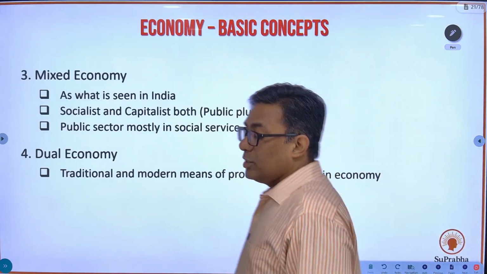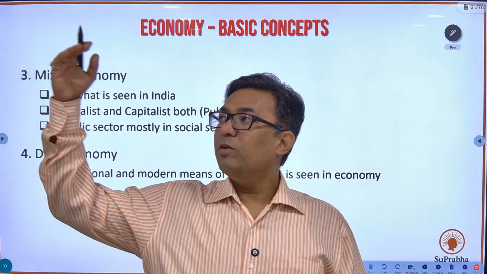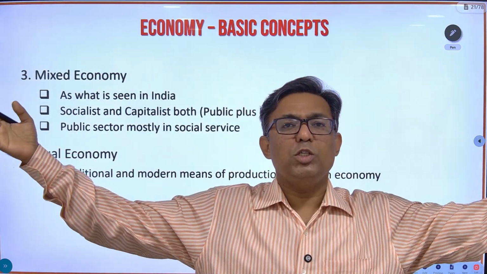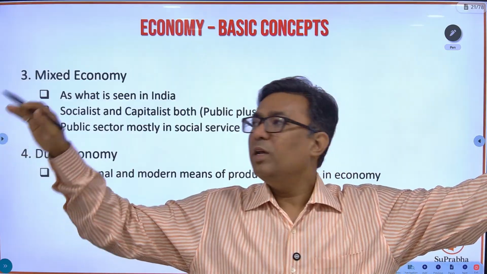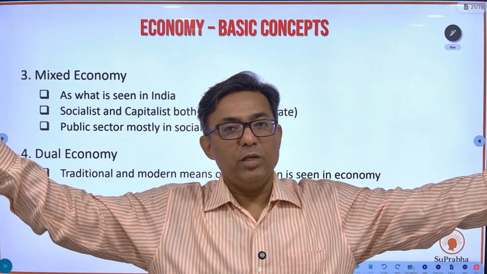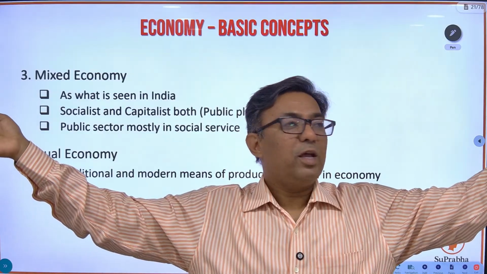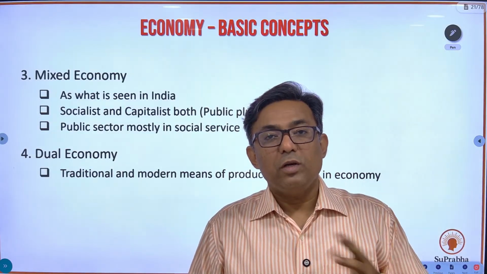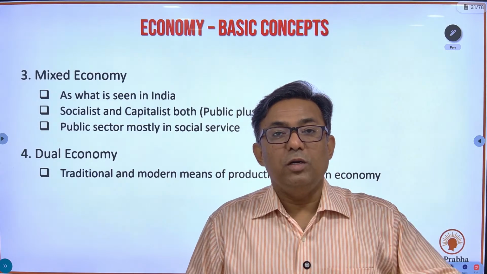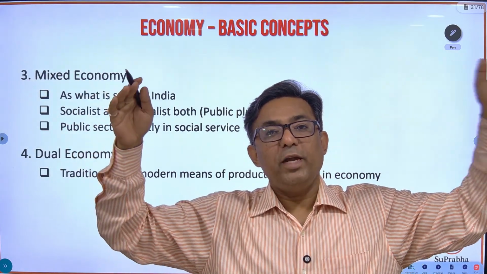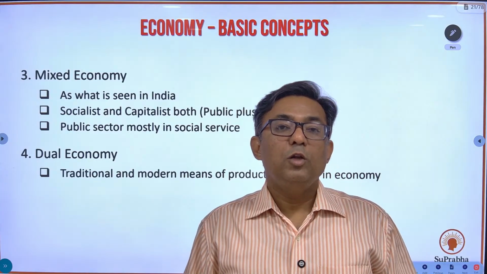Then next, see, at one end of the spectrum you have capitalist economy, at another end of the spectrum you have total socialist economy. Everything owned by the private player, nothing owned by the government, that's a capitalist economy. Nothing owned by the private player, everything owned by the government, that's a socialist economy. But what do you have in the world? In the world there is always a mixture of capitalism and socialism. Look at India.